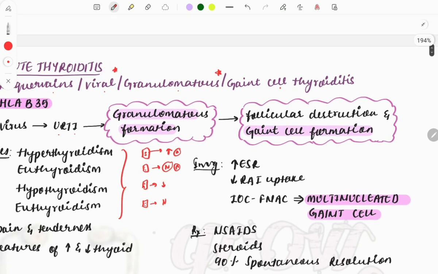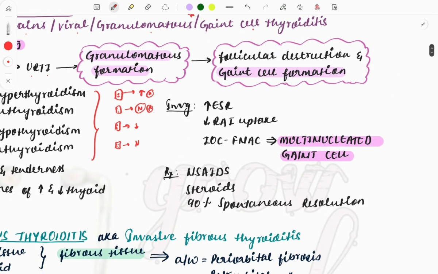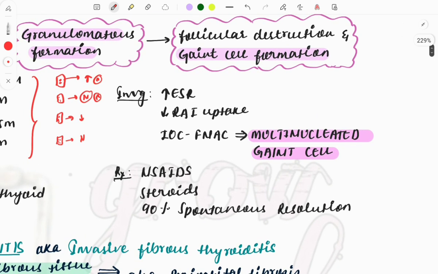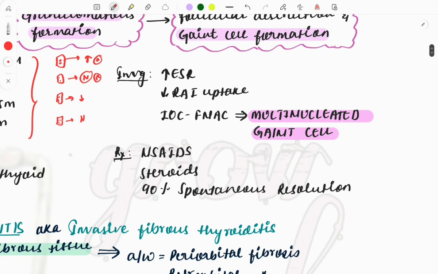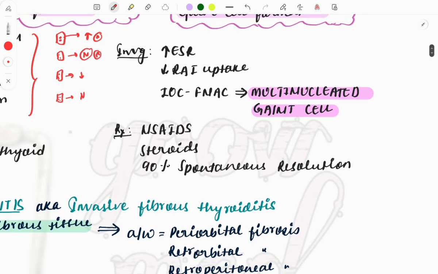So this is called subacute thyroiditis, because it is a condition where self-healing can occur. So this is the investigation which we will be doing. ESR will be increased, then radioactive iodine uptake will be decreased. Investigation of choice is the FNAC. You can see multinucleated giant cells.